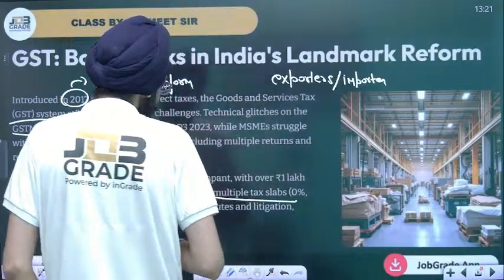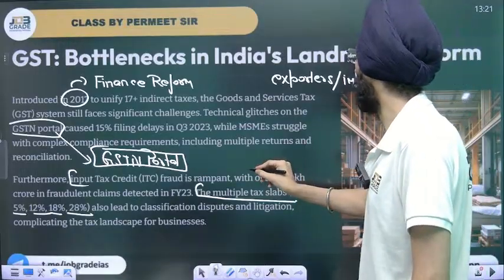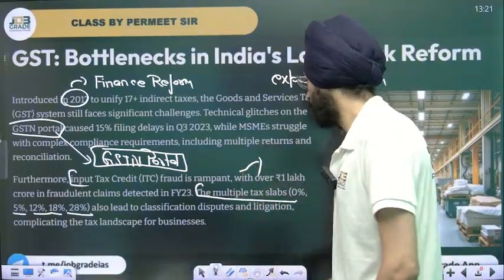Okay. Again, the litigation problem is different. It involves cost to deal with GST.